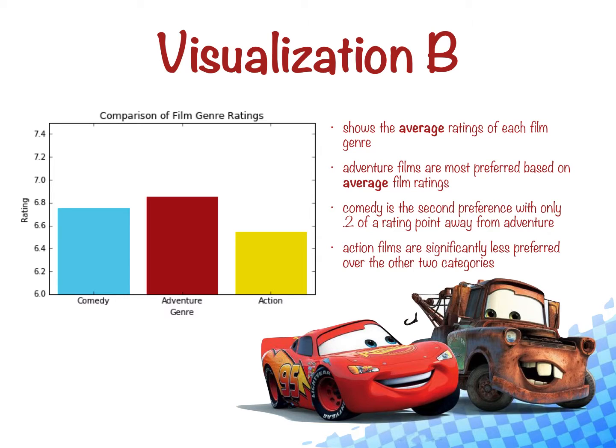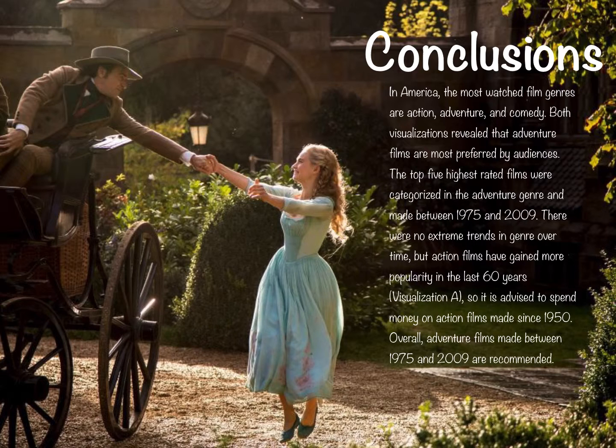This is the second visualization, and it shows the average ratings of each film genre. It shows that adventure films, so the red bar in the middle, are most preferred based on average film ratings. The last visualization was the individual movies. This also shows that comedy is the second preference with only 0.2 of a rating point away from adventure, and then action films are significantly less preferred over the other 2 categories, as you can see with that yellow bar on the right side of the graph.